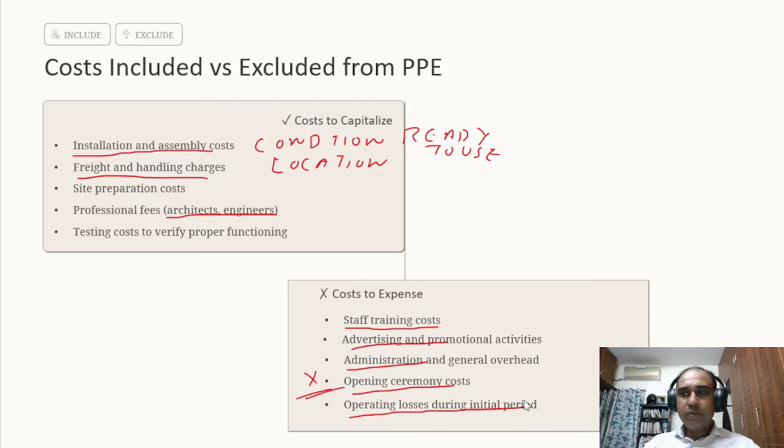And this also happens to be one of the CA Intermediate questions, on an amusement park, where 3 months of trial run was done and there was certain cost incurred during the trial run. Whether that cost can be capitalized or not, it cannot be capitalized. Clear, guys?